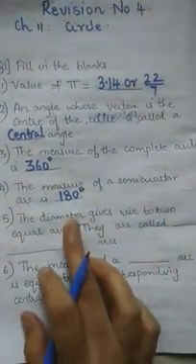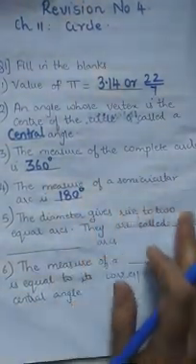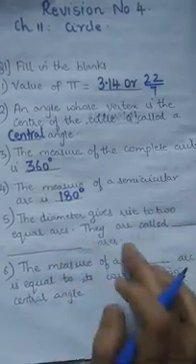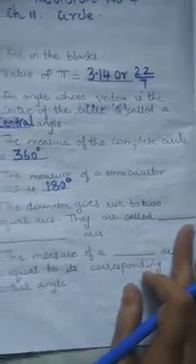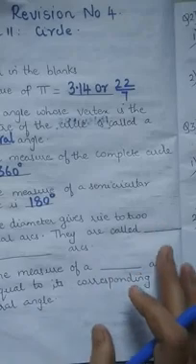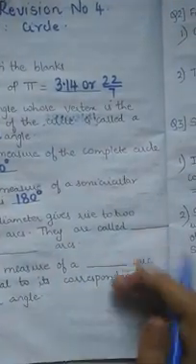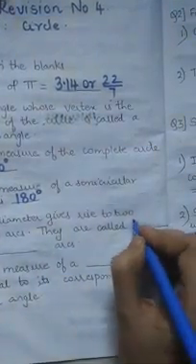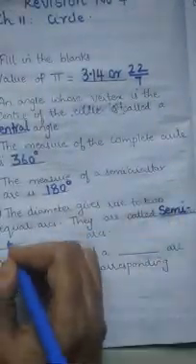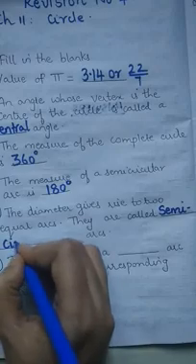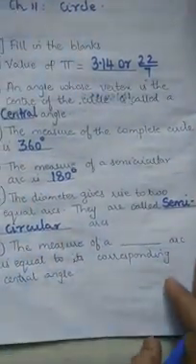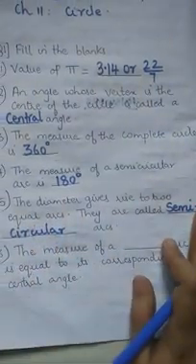Next, the diameter gives rise to two equal arcs. They are called dash arcs. This dash is bigger because the spelling will not fit over here. So what are these arcs called? Yes, they are called semicircular. So you will write semi. There is no hyphen, but the spelling will not fit, so I have written circular over here: semicircular arcs. This is one word only, girls.